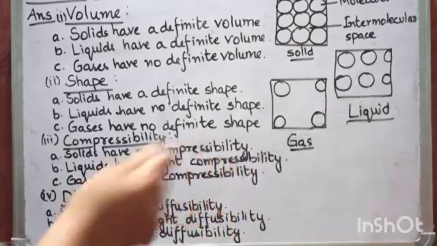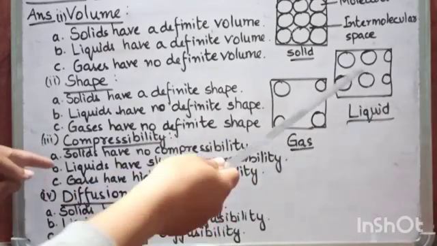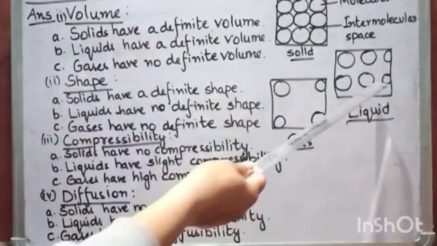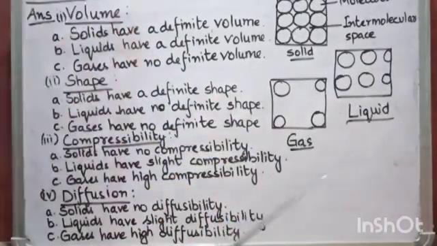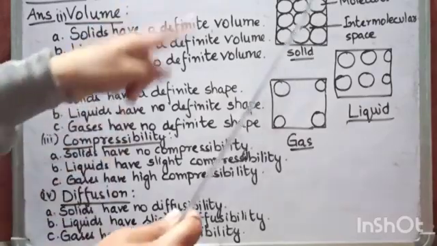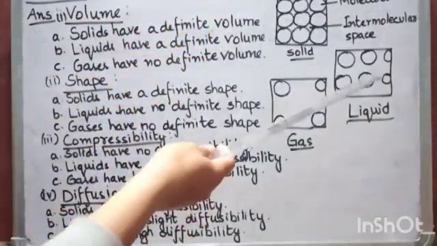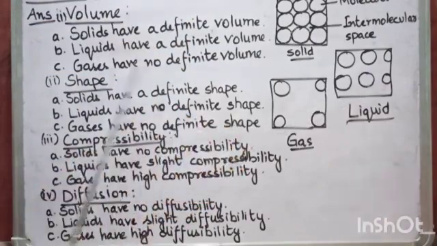In case of liquid, since molecules are loosely packed and there is some space between the molecules, when pressure is applied on them, molecules can slightly move. So that's why they have slight compressibility.